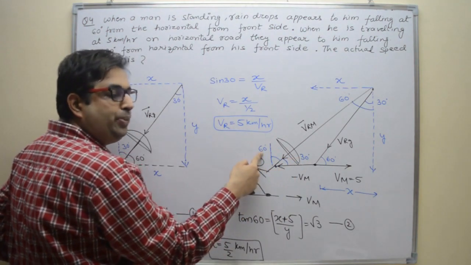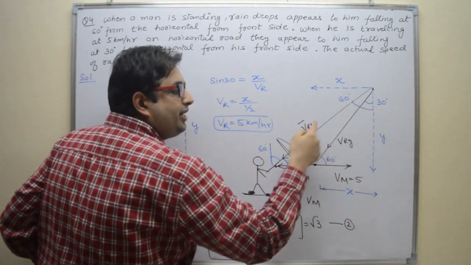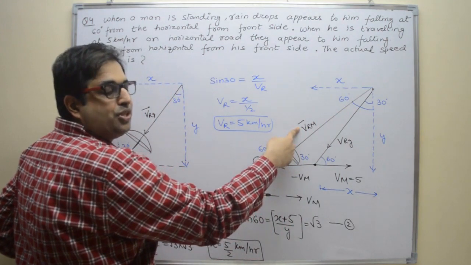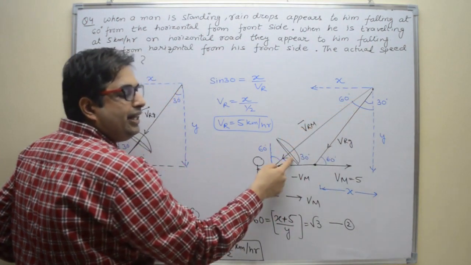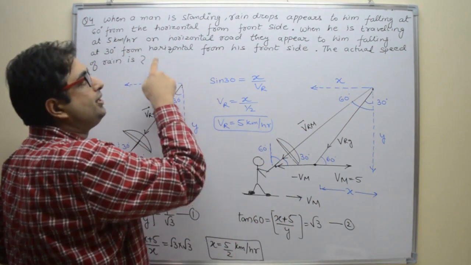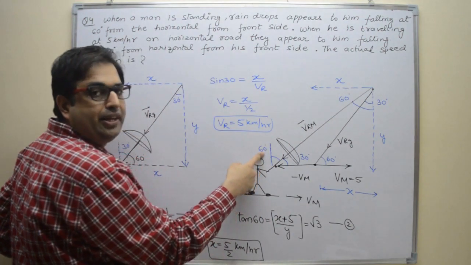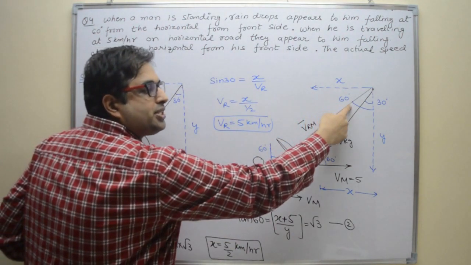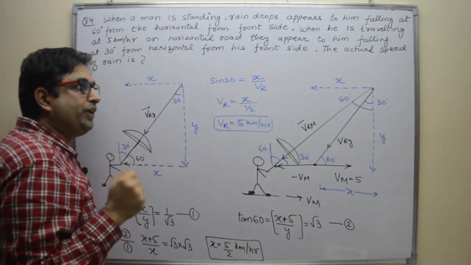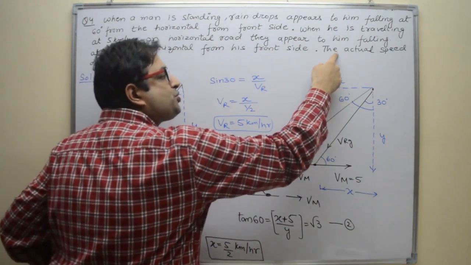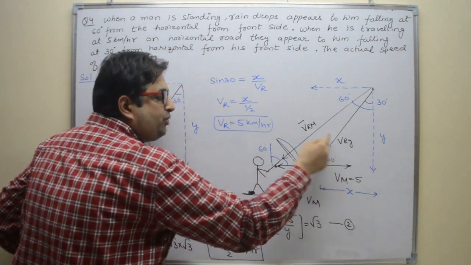So with vertical how much? 60 degree. So this angle is 60 degree. That means observed velocity of rain is making an angle 60 degree with vertical and 30 degree with horizontal. 30 degree given to you, 60 degree we calculated from this diagram, right? Now what we have to find out? We have to find out the actual speed of rain. That means we have to find out velocity of rain. We have to find out this value.